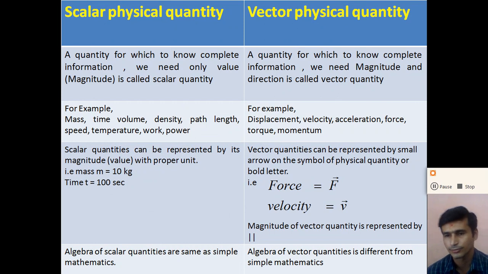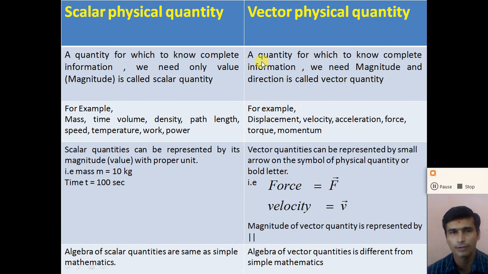For some physical quantities we require the direction also, like velocity. To represent velocity we require a direction. So the physical quantity which requires magnitude and direction is called a vector physical quantity. So dear student, let us look at the difference between a scalar physical quantity and a vector physical quantity.